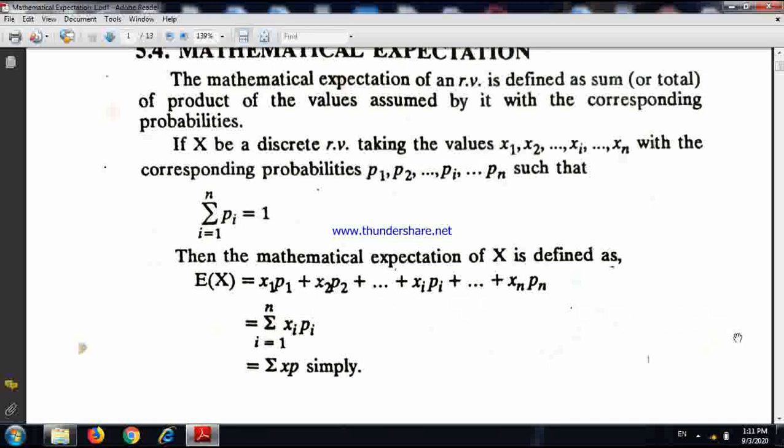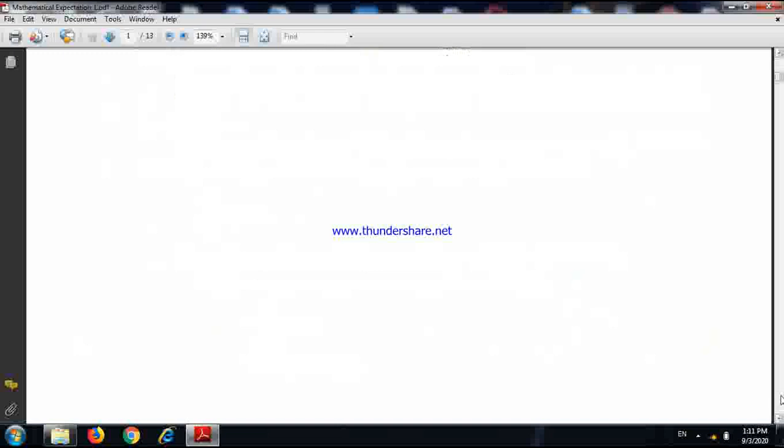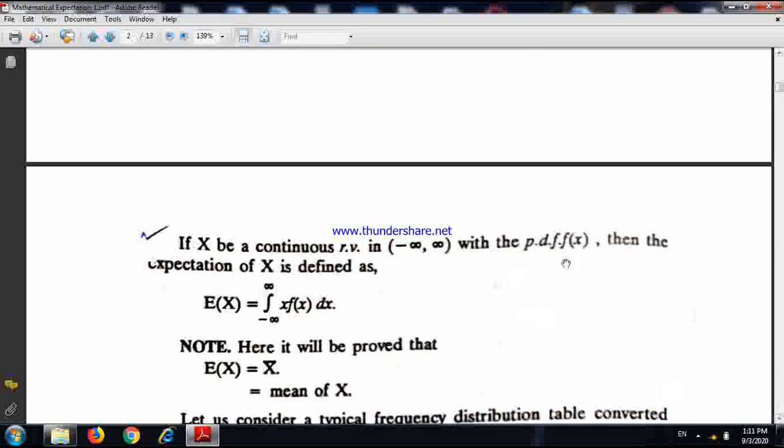Now if x is a continuous random variable, then what happens? So if x is a continuous random variable with PDF f(x), in case of a continuous random variable, the variable cannot take a particular value. In fact, it takes a value within some possible range.